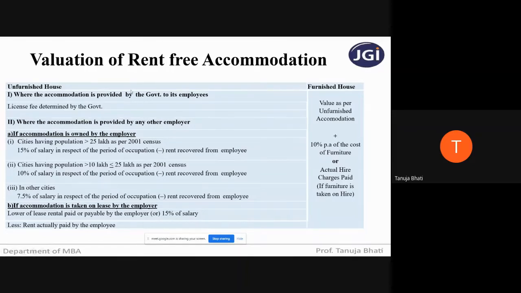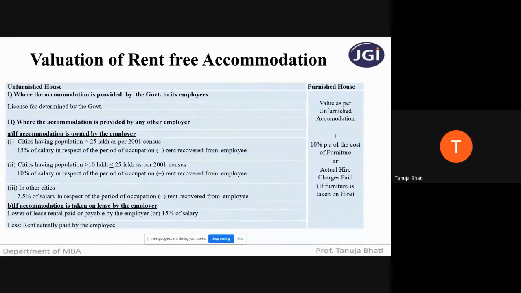So simply, where the accommodation is provided by government to employees, you have no calculations, nothing in the problem. Directly it will be given that the value as determined by the government is so much. You have to take that value and put it in the outer column. So mostly problems on the first part will not be asked because it is very simple. It does not have any type of calculation.